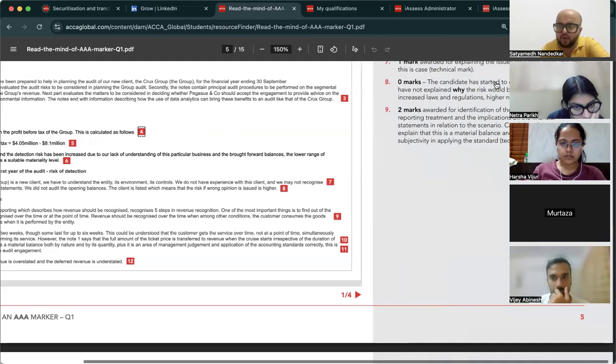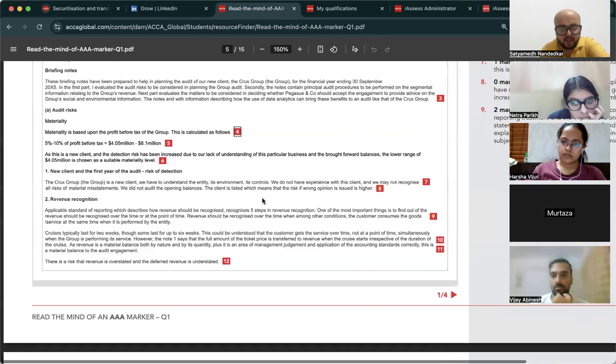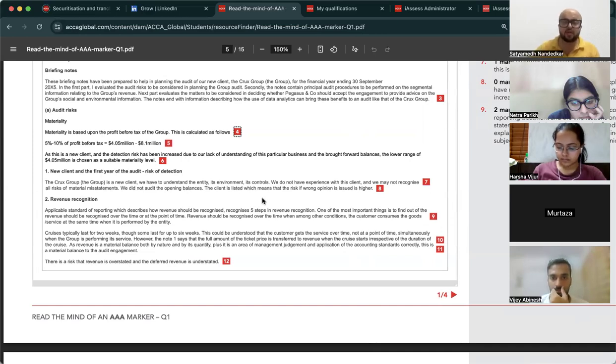2 marks awarded for identification of correct financial reporting treatment and implications on the financial statement. The candidate then goes on to explain that this is a material balance and increased risk due to subjectivity in applying the standard. So, wherever possible, always quantify the amount in discussion. 3 crore, 6 crore, 5 crore, whatever it is, quantify that.